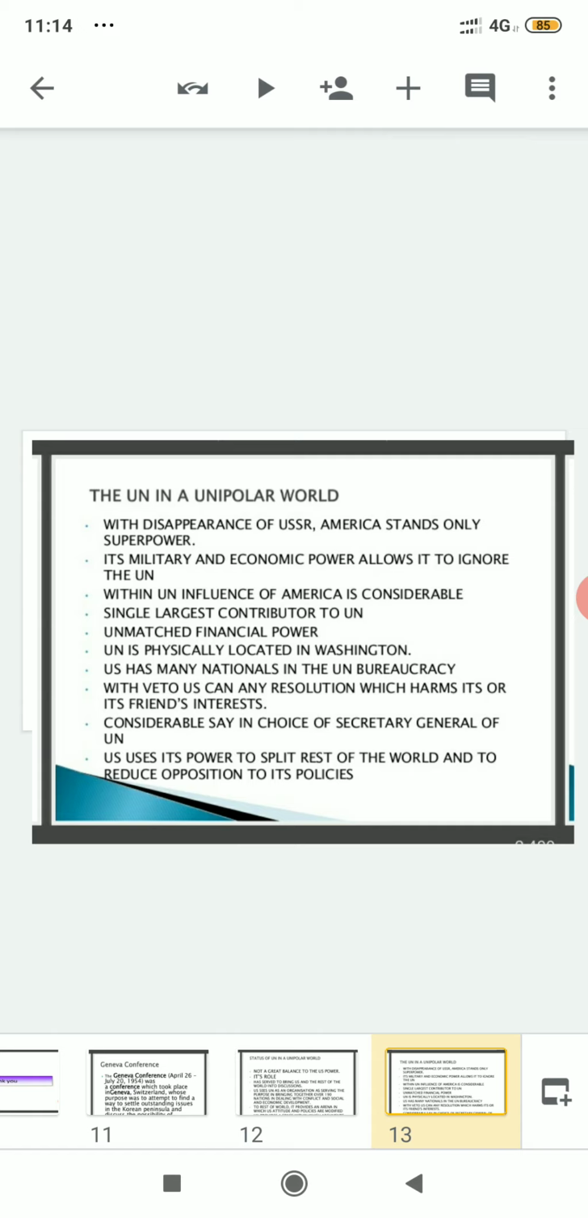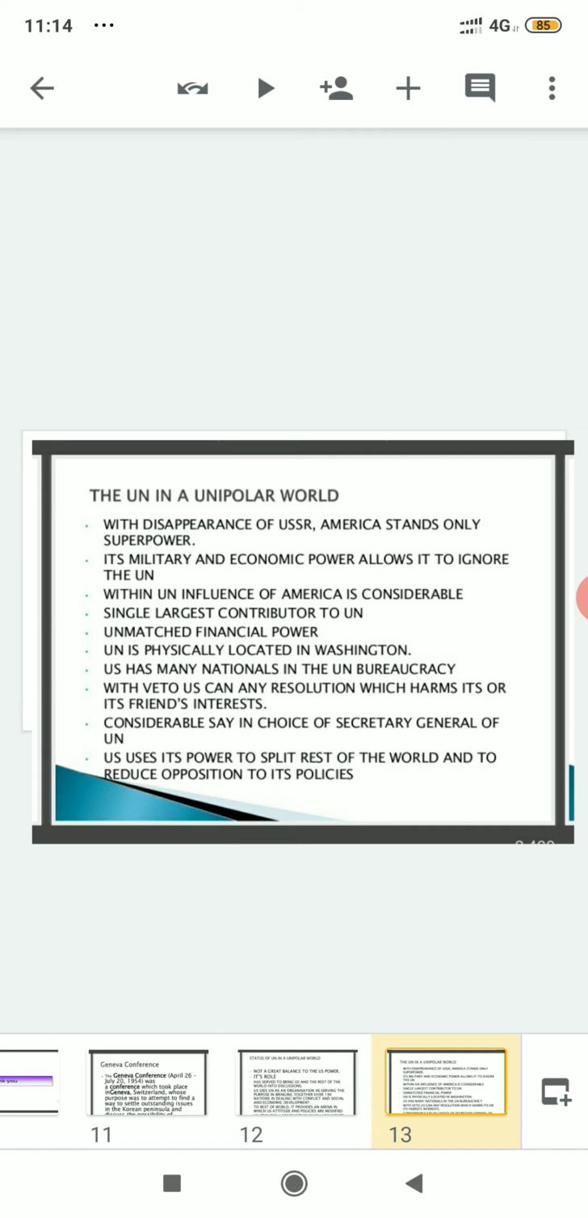The UN is physically located in the United States, and one more reason why the United States of America has greater influence is that the headquarters of the United Nations is located in a US city, Washington DC, the capital.